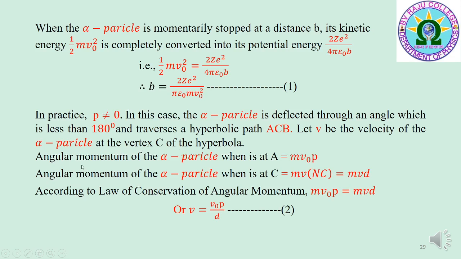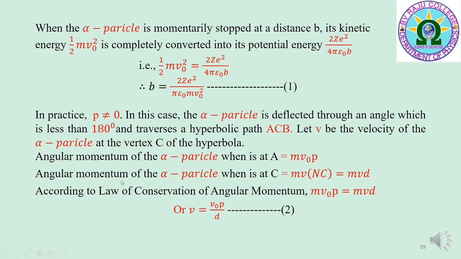Now, the angular momentum of the alpha particle when it is at A is equal to linear momentum into perpendicular distance of the alpha particle from the nucleus, that is mv0 into p.